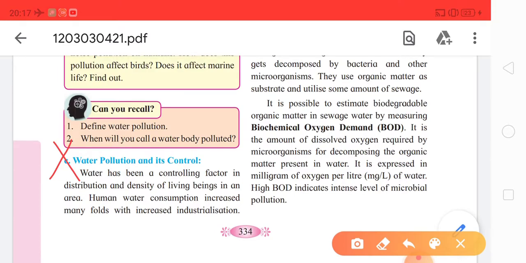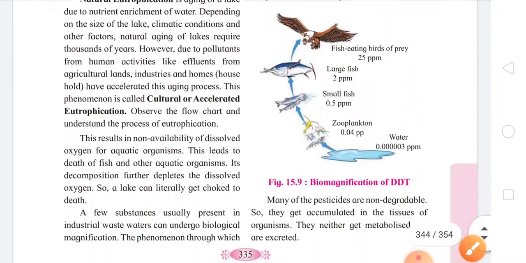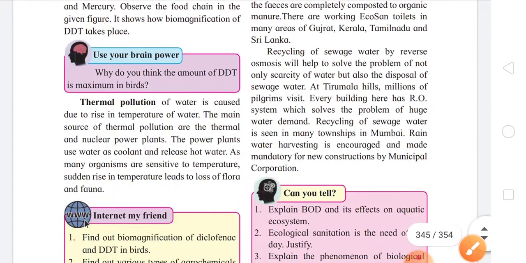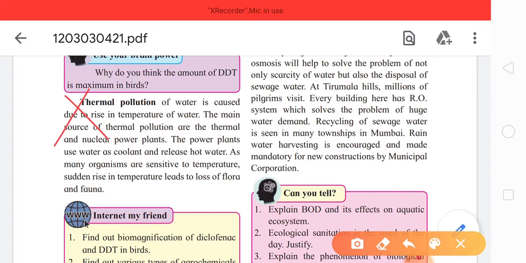Now on page number 336, there is one more part of this subtopic, that is thermal pollution. On page number 336, thermal pollution is deleted and it is non-evaluative. It is written in black, thermal pollution on the left side. So it is deleted and non-evaluative for the exam.